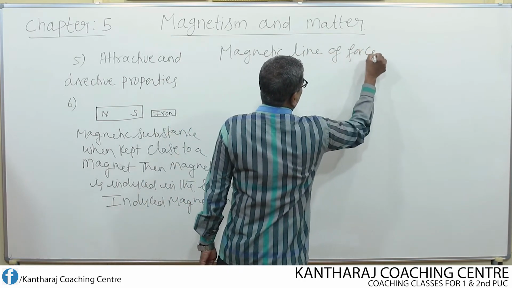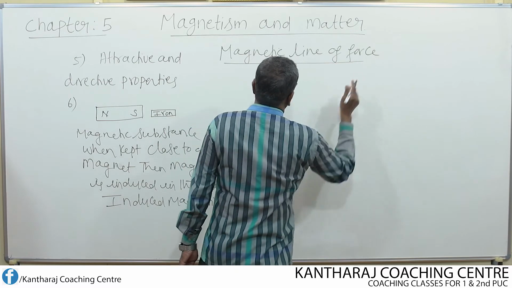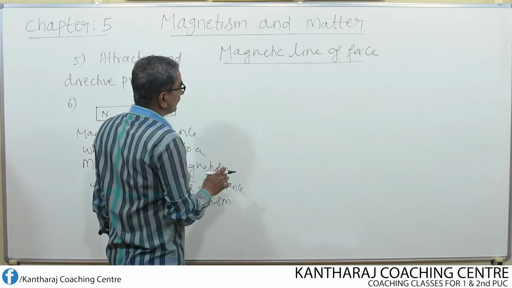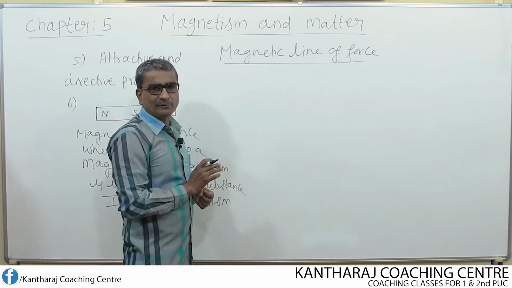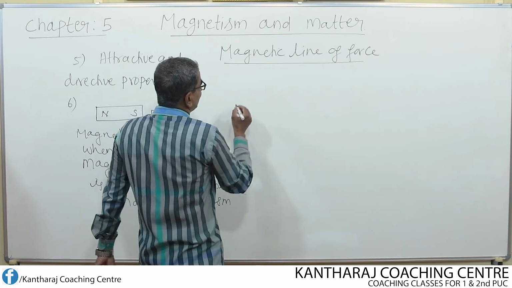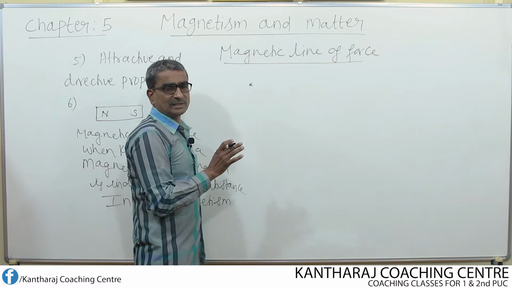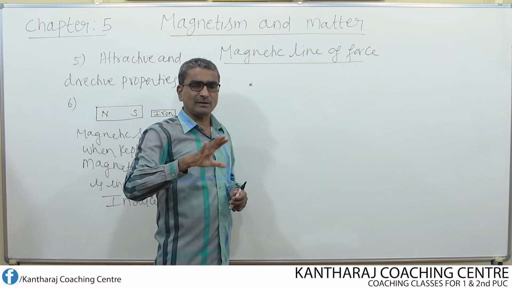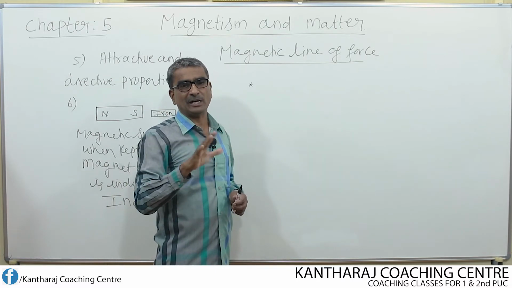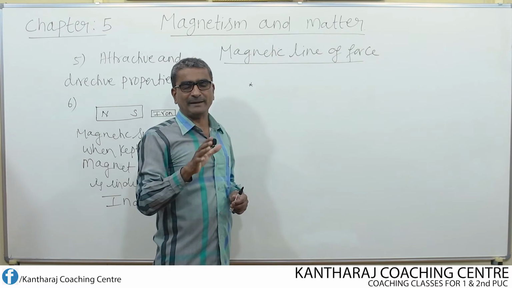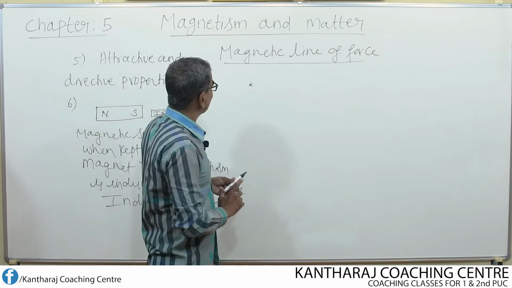What is meant by magnetic line of force? Suppose in a magnetic field, I keep one magnetic pole, a monopole. It is possible only theoretically but not practically, because practically monopoles do not exist.